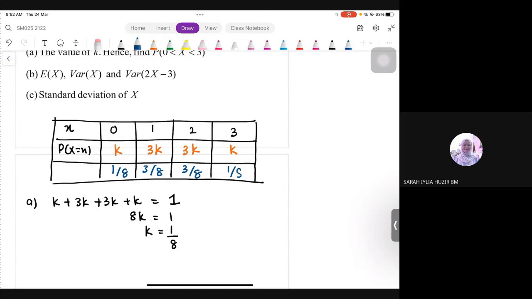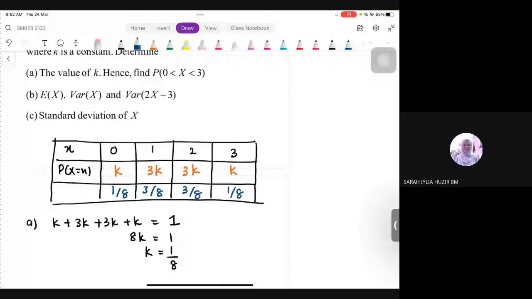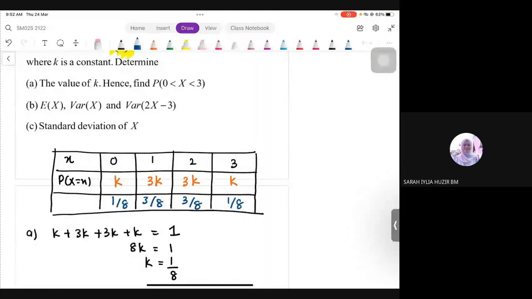Habis cerita kat situ. So after that, awak dah boleh cari apa yang soalan minta. Saya tak tunjuk jalan kerja ya. Saya bagi jawapan akhir je untuk soalan ni so that awak kira sendiri. Buat bersama-sama saya memang selalu kita rasa senang kan. Saya dah tunjuk sampai awak dapat value of k. Should be the remaining part awak boleh dapat. Okay. So for find the probability between 0 up to 3, this one should be 3 over 4. Itu jawapan dia. Kira sendiri ya.